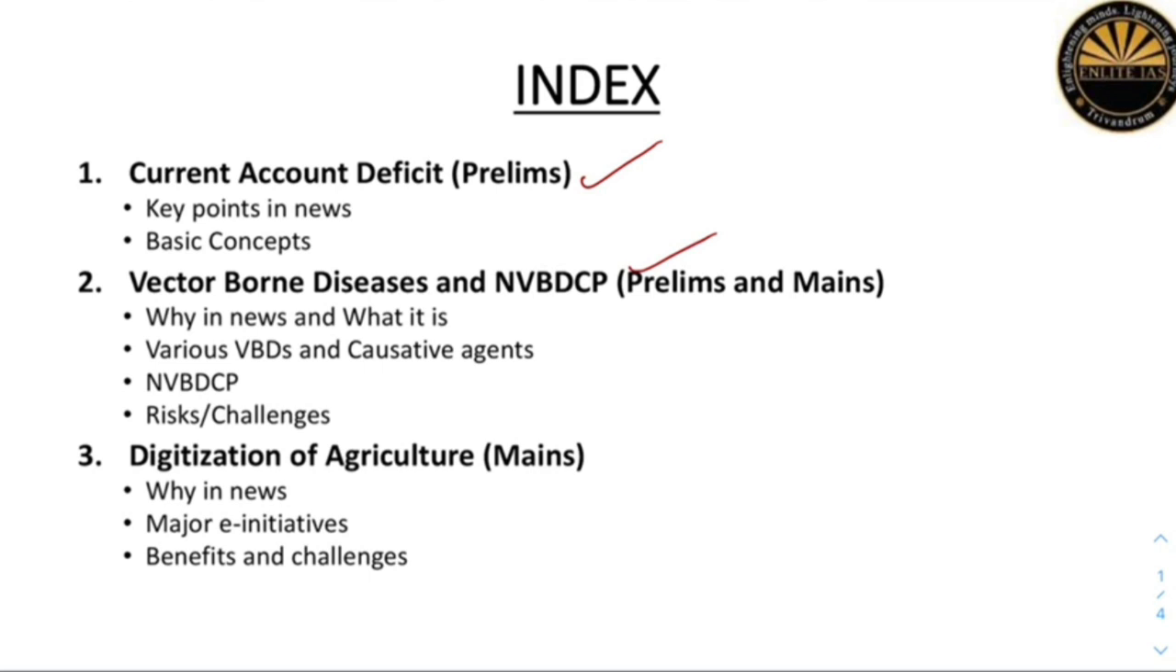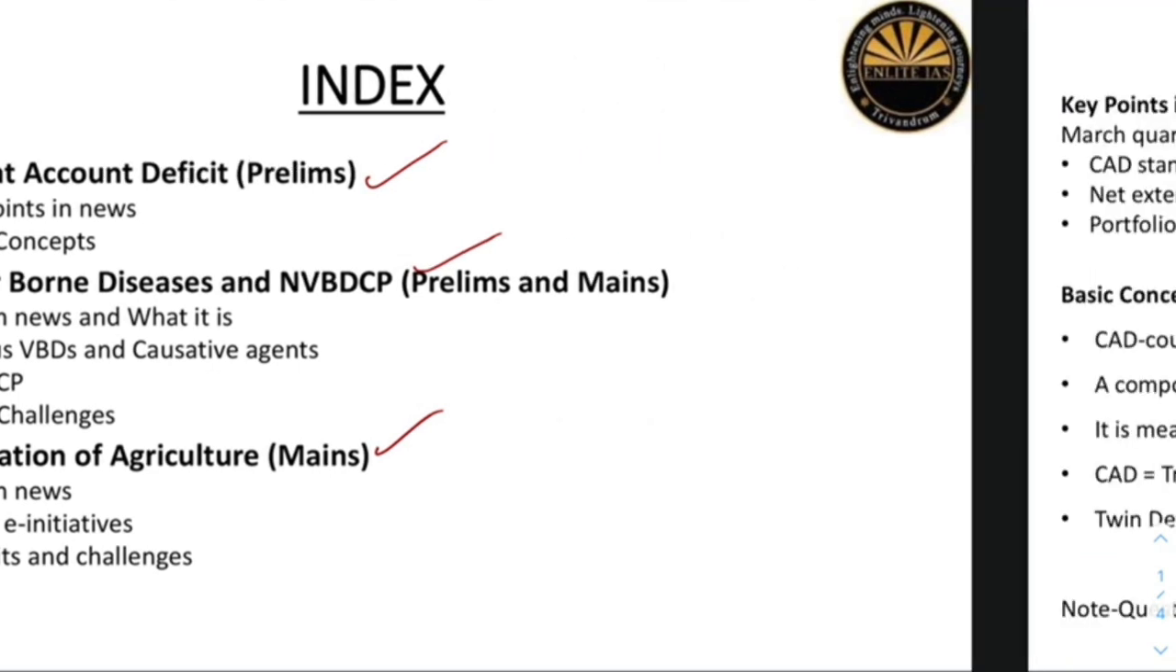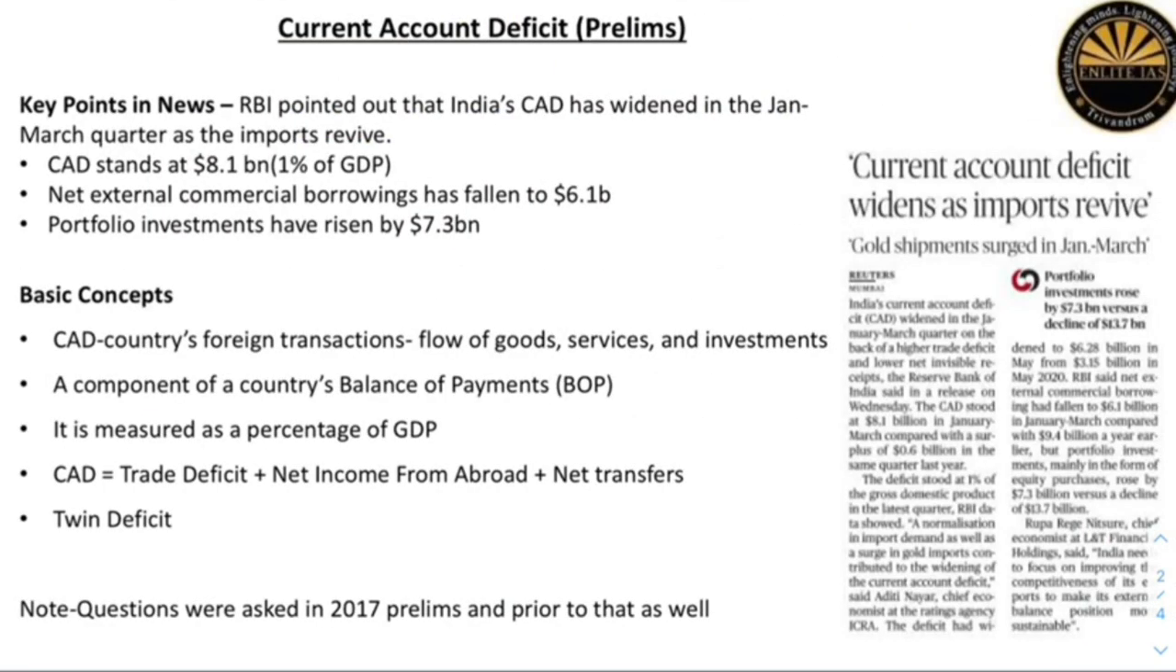Now, the third topic is digitization of agriculture. This is a mains topic, but through this we can learn certain schemes and initiatives by the government towards this end. So, that is our third and the last topic for today. Without further ado, let's quickly jump into our topics. The first topic is the current account deficit.